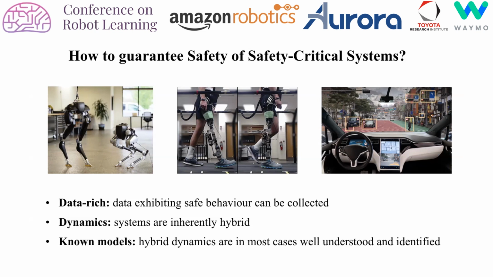Third, and this is a very important property, in most of the cases, we have a pretty good idea of how to accurately model or identify the system dynamics. So in this work, we actually use this to our advantage and make use of the explicit system knowledge to learn provably safe control laws instead of resorting to the tedious task of analytically finding such control laws, which is often simply impossible for complex system dynamics.